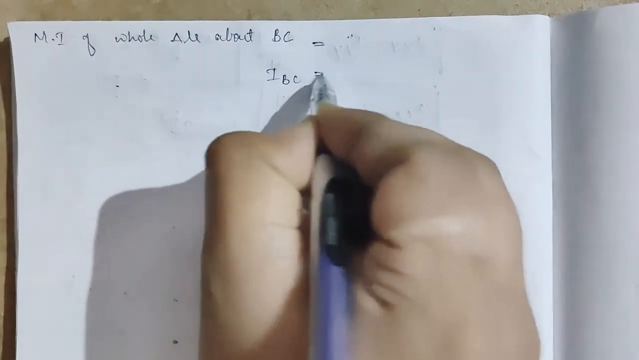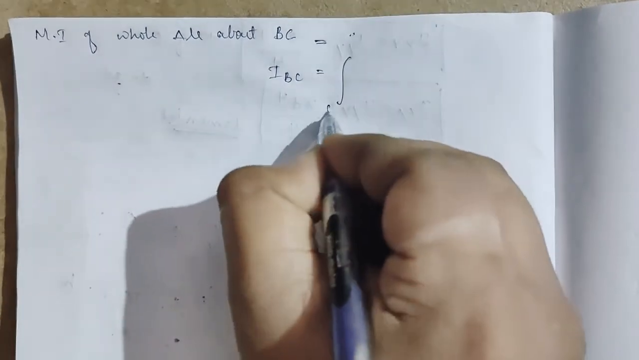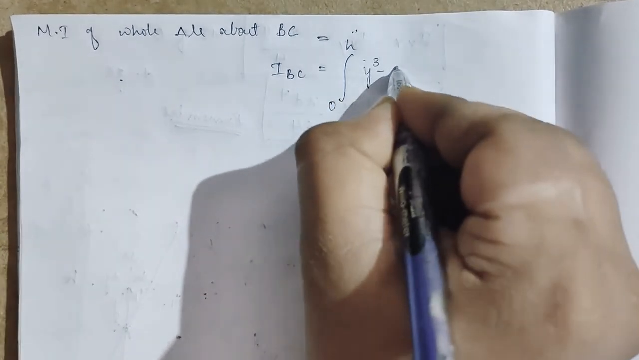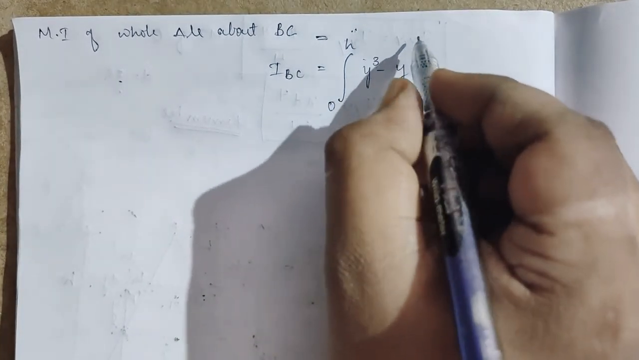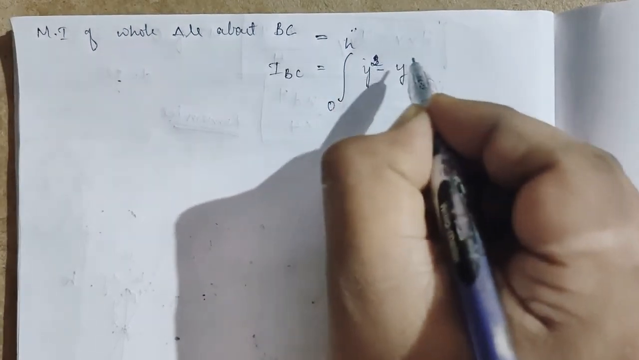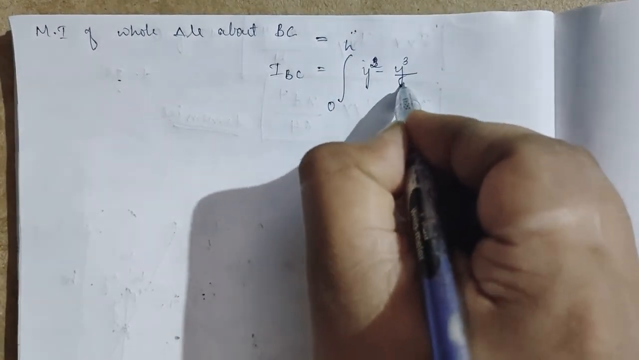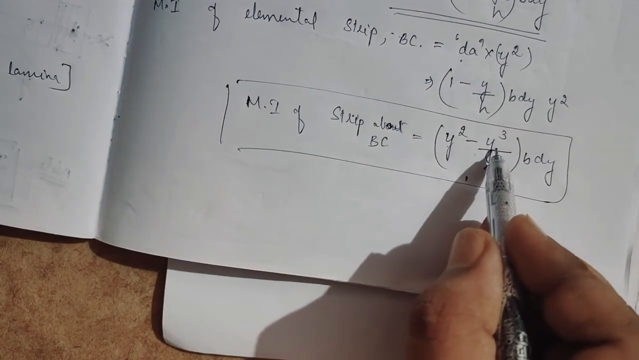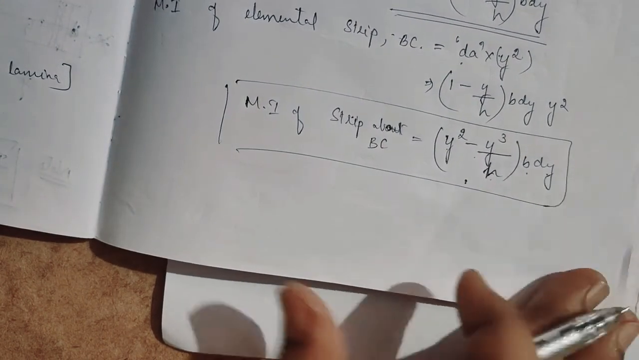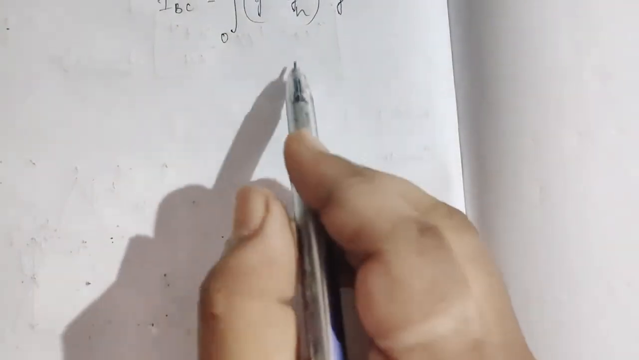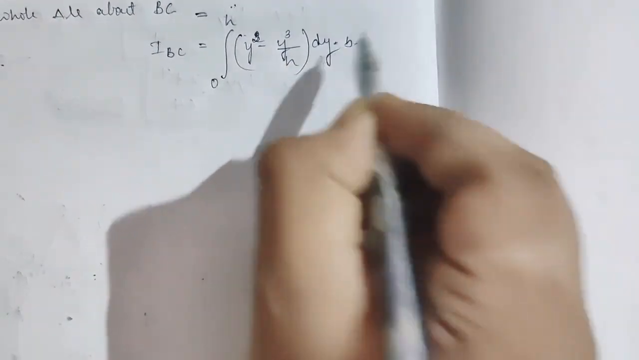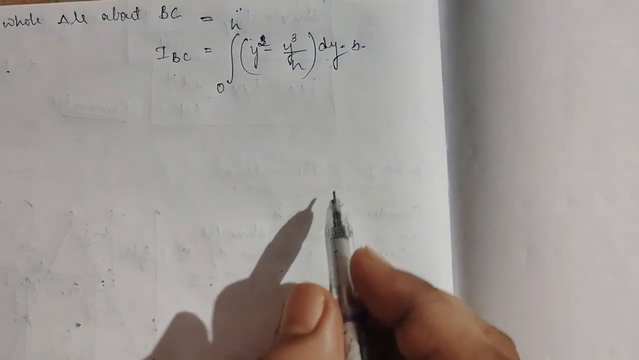IBC is nothing but the integration from 0 to h. I'll copy the same now: y square minus y cube by h, into dy. Just here what I got is y square minus y cube by h, into b, into dy. I forgot to write b.